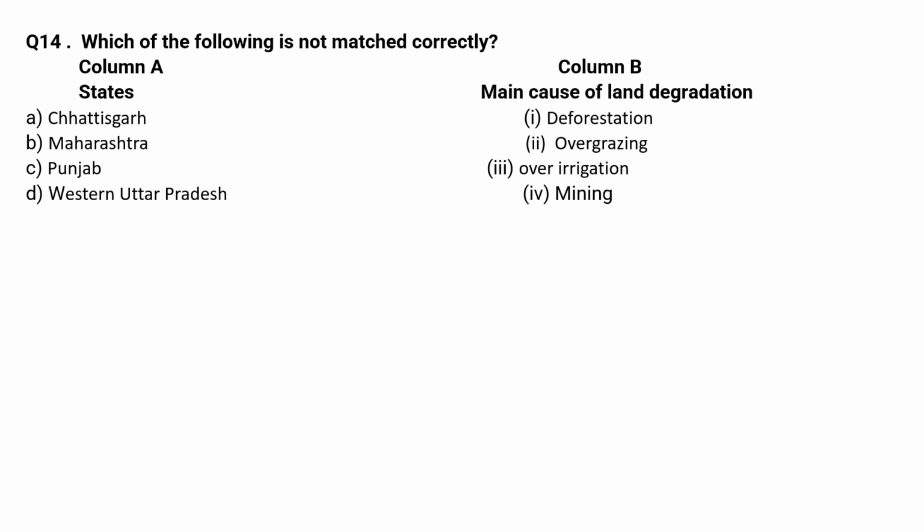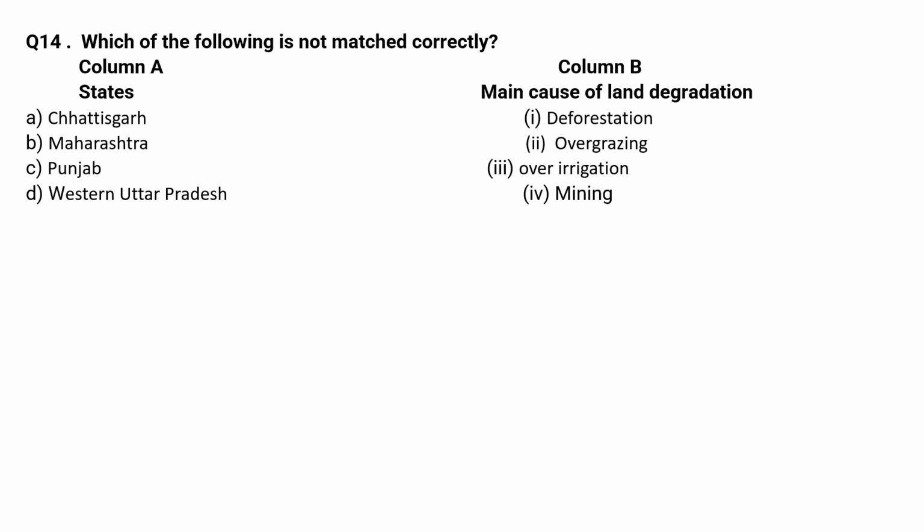Which of the following is not matched correctly? In column A, states are there, and in column B, main causes of land degradation are mentioned. So you have to see whether a state is matched with the main cause of land degradation correctly or not.